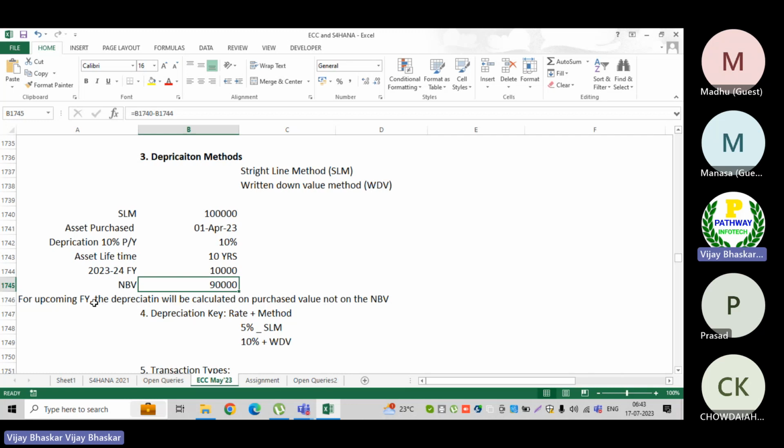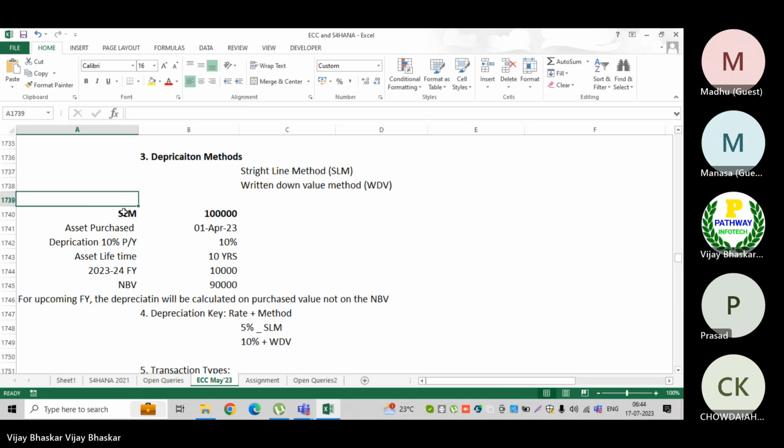That is the reason: even though the asset value will be reduced going forward, we will follow only the straight line method, in which I calculate depreciation on the acquisition value only, the acquisition value or purchased value. Just keep in mind, this is called the straight line method. Here is the purchase value. Purchase value, straight line method.